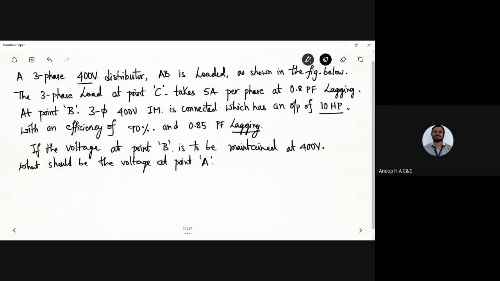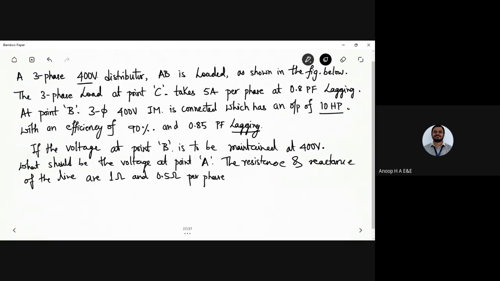The resistance and reactance of the line are 1 ohm and 0.5 ohm per phase per kilometer respectively.